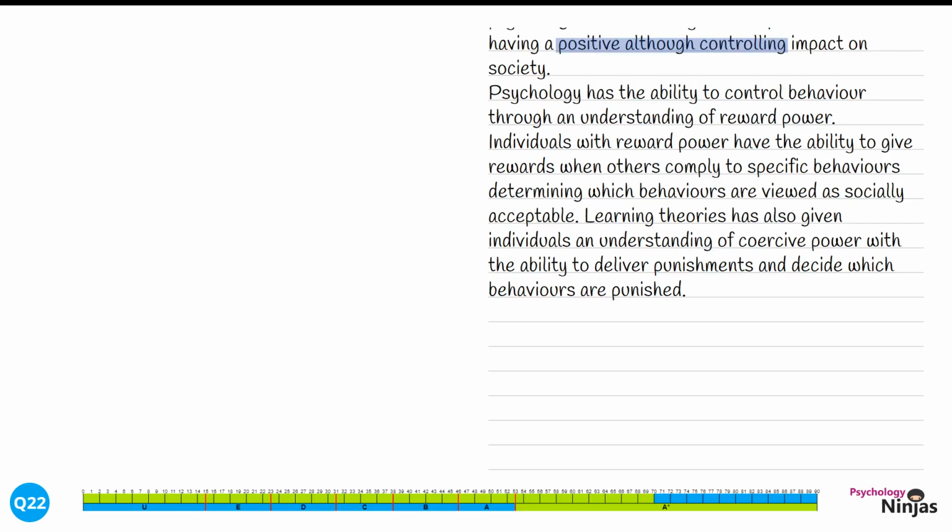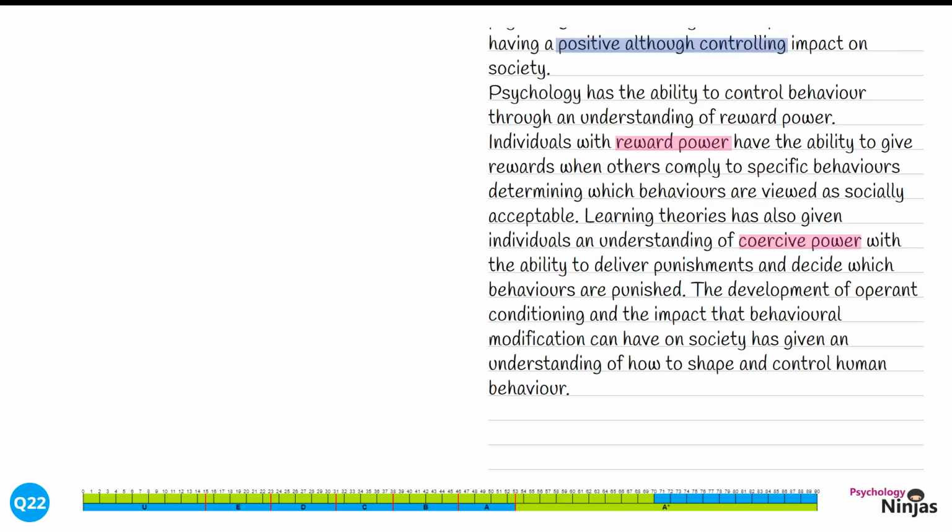We've clearly understood social control as a debate, discussing 2 types of power, reward power and coercive power, both with links to learning theories. It's time to return to evaluation once again. The development of operant conditioning and the impact that behavioural modification can have on society has given an understanding of how to shape and control human behaviour.